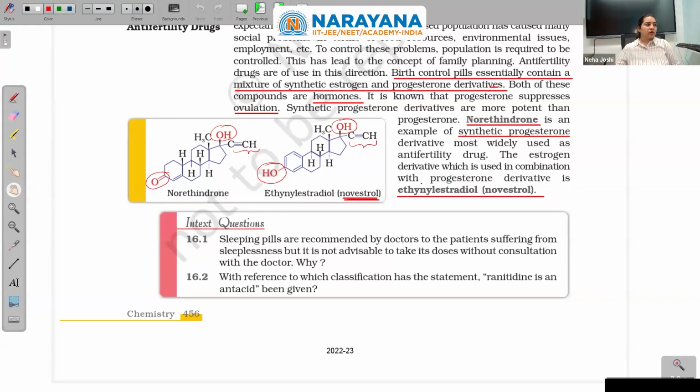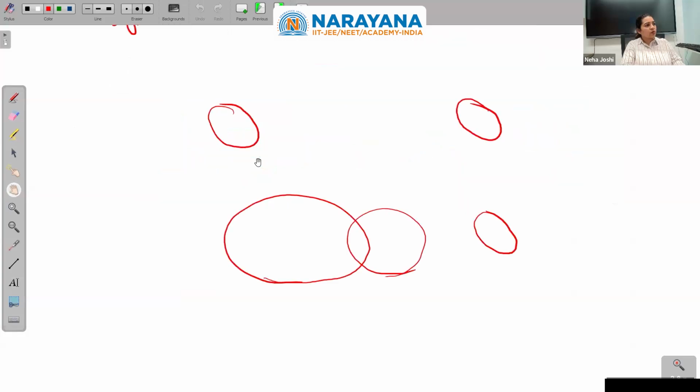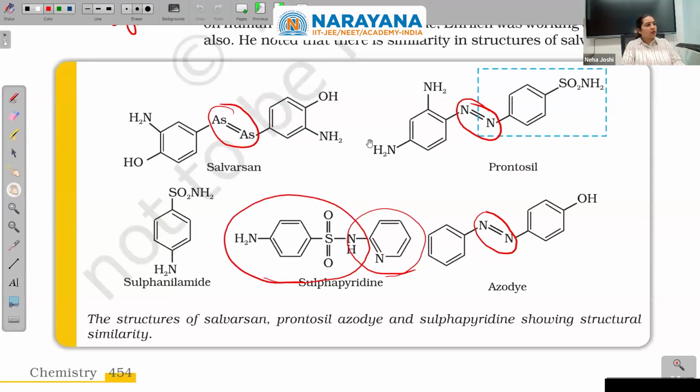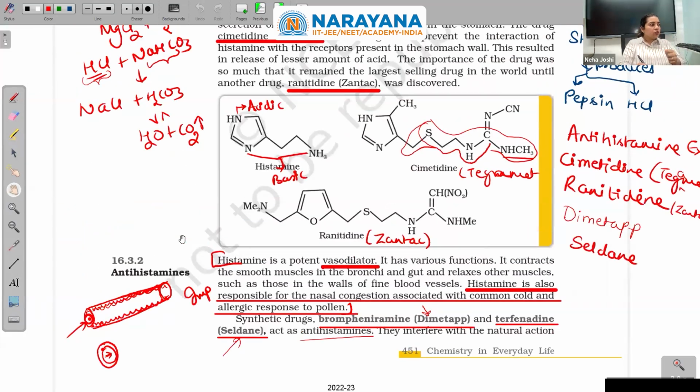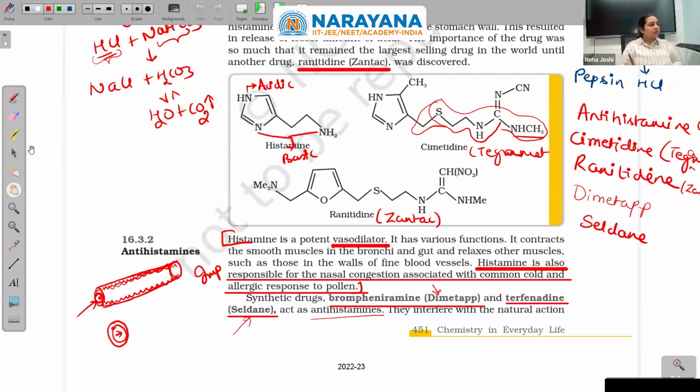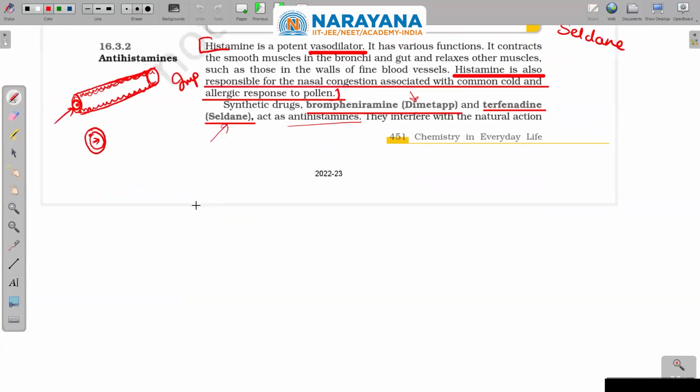No one? Okay, someone is saying something. Just wait, let me unmute you. Yes. Tell. Ma'am, in the structure of histamine, can you explain the site of acidic and basic nitrogen? Yes, I can. Just wait. Let me go back to histamine. Here, see, this is histamine. What is your name? Ma'am, my name is Shubhangi.